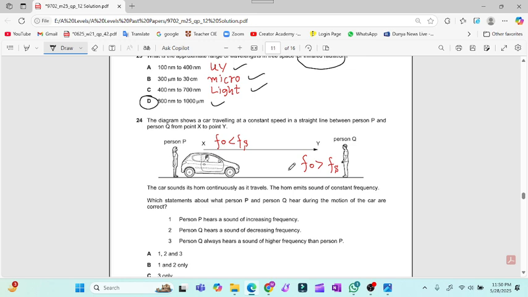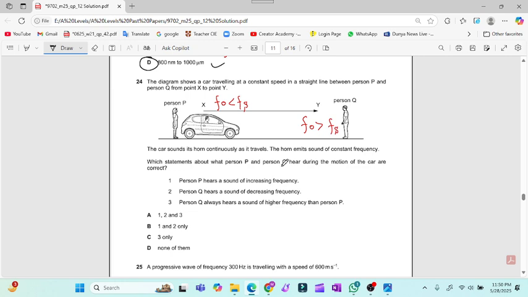The diagram shows a car traveling at a constant speed in a straight line between person P and person Q, from X to Y. Now this car is moving towards this. So when it moves away, what will happen? The velocity will add up. So then the wavelength will decrease and the frequency will increase. That is the basic concept.